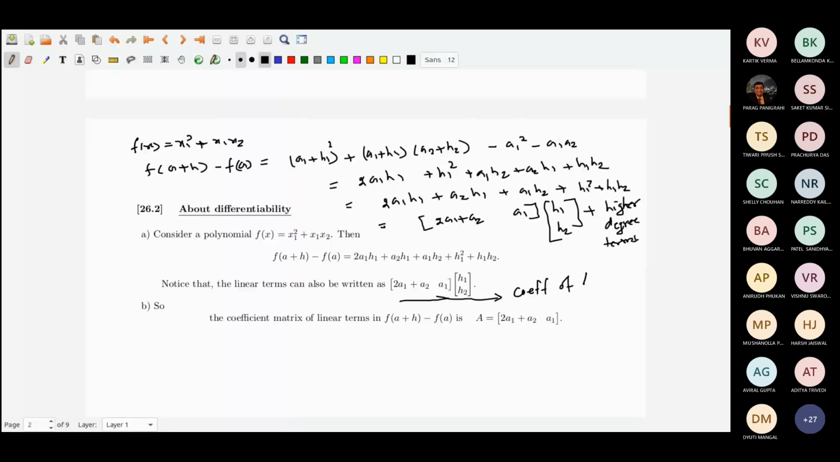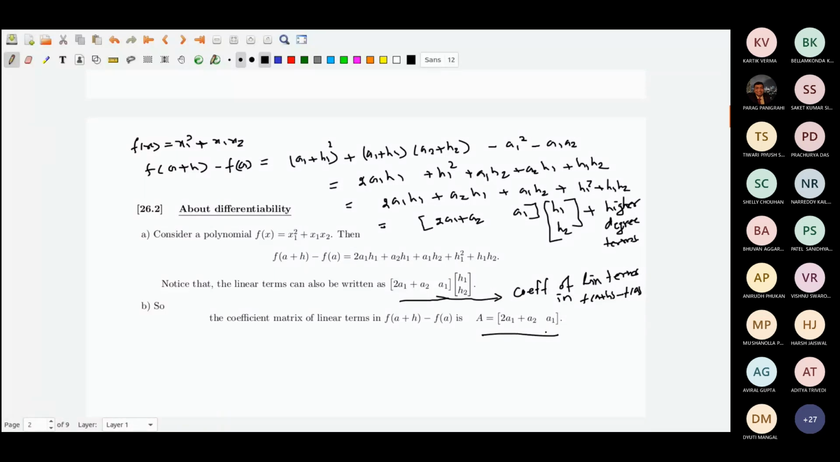Of linear terms in h, where? Now in f(a+h) − f(a). That's what I call, okay, sometimes the coefficient matrix. Okay. Denoting it by giving a matrix name A.